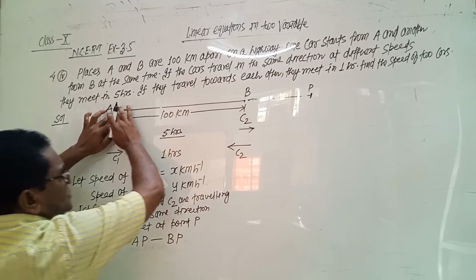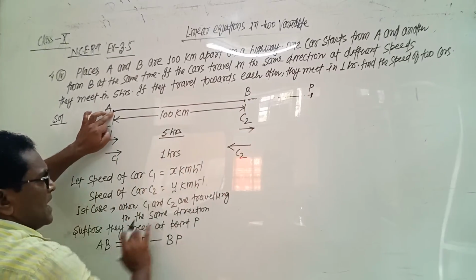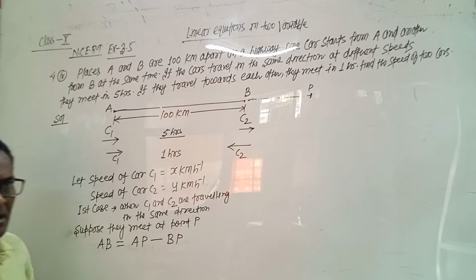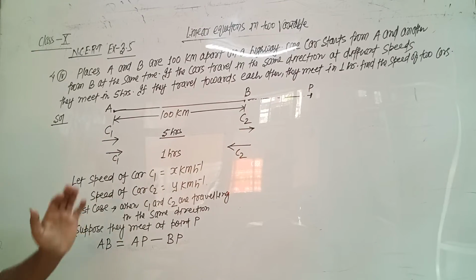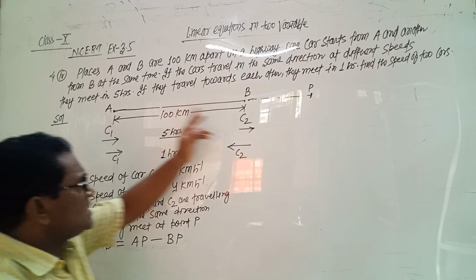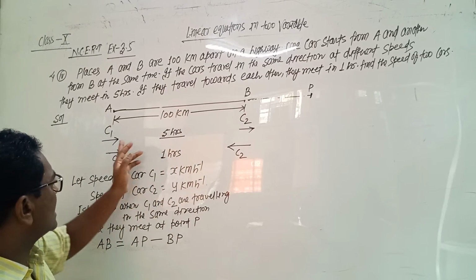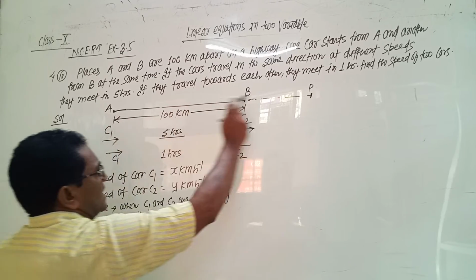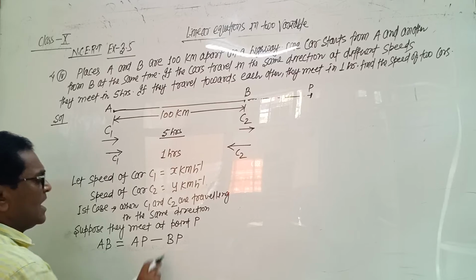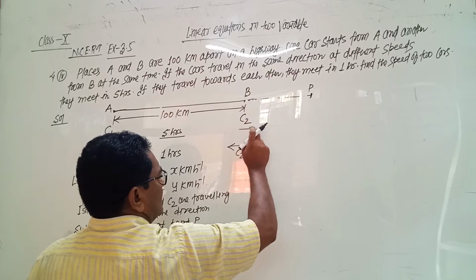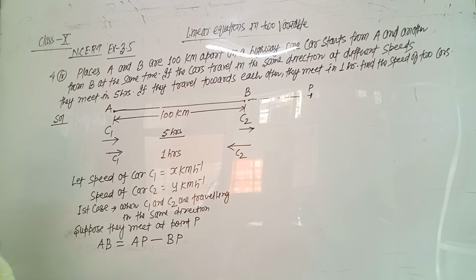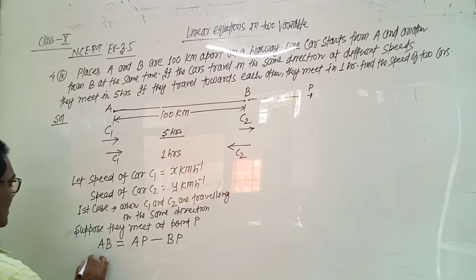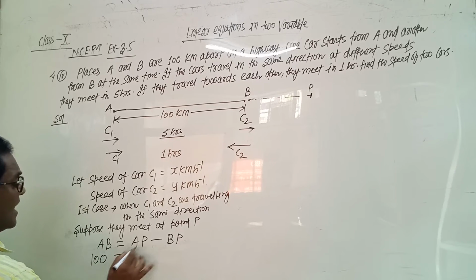Distance AB is equal to distance from A to P minus distance from B to P. So AB can be written as AP minus BP. AP is the distance covered by car C1 and BP is the distance covered by car C2 when they are traveling in the same direction. And AB is the distance which is already given, so AB equals 100.